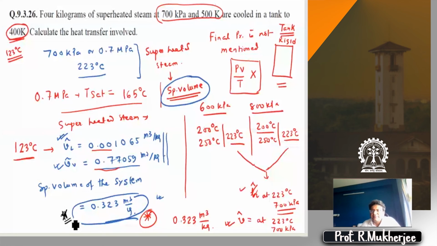Is it clear now? This is the reason I was emphasizing these problems. It's a very, very delicate concept: the specific volume for a rigid tank and constant mass remains constant. You may do whatever you want. Out of the two degrees of freedom, that is one that gets used up. Therefore, you can only independently specify either pressure or temperature. Is it clear now, Vivek?